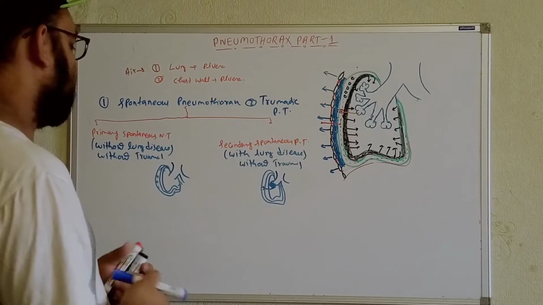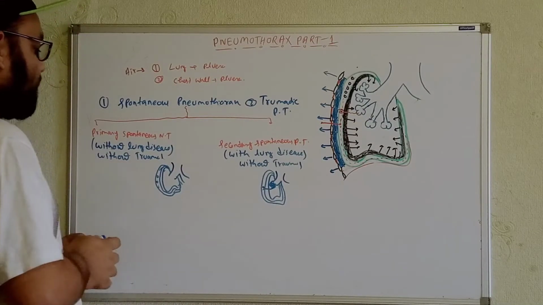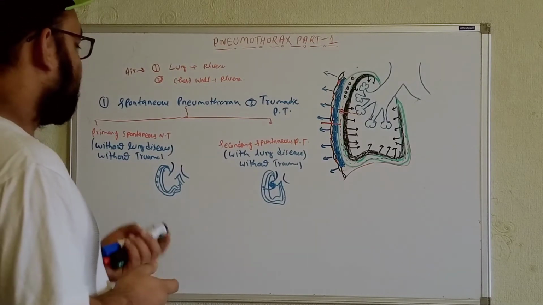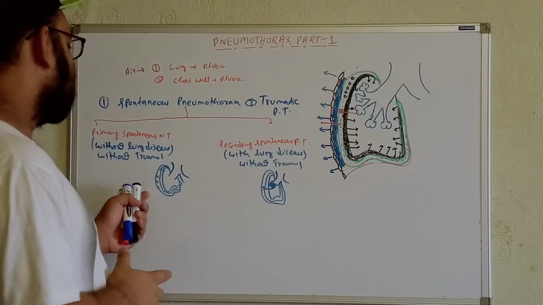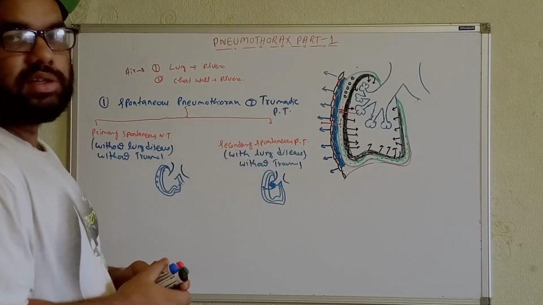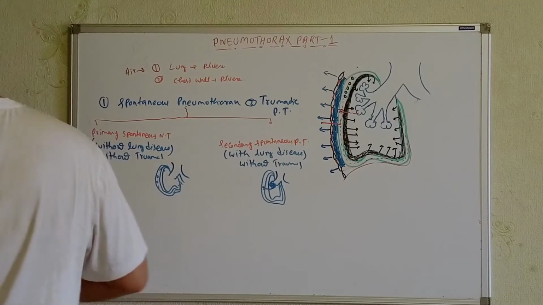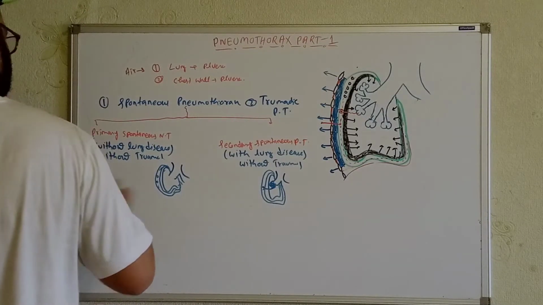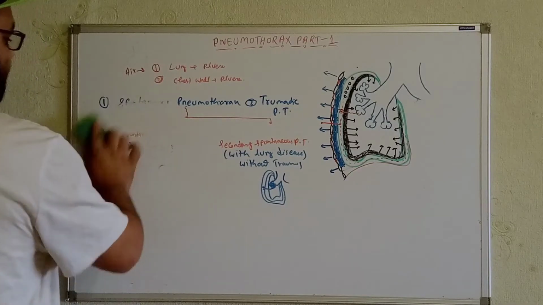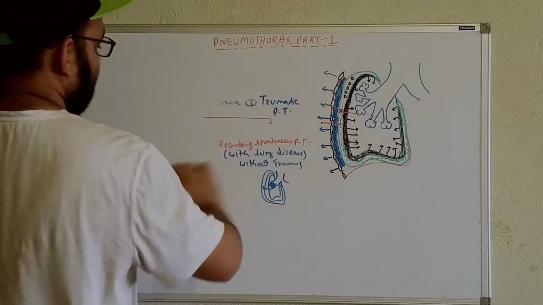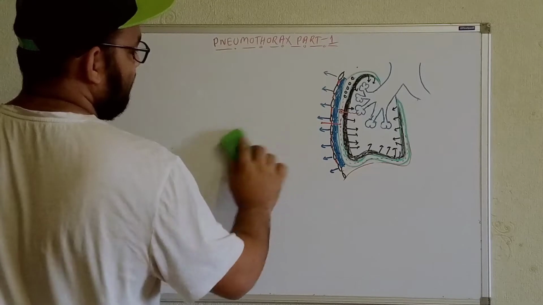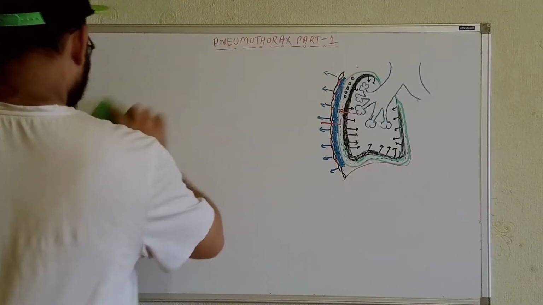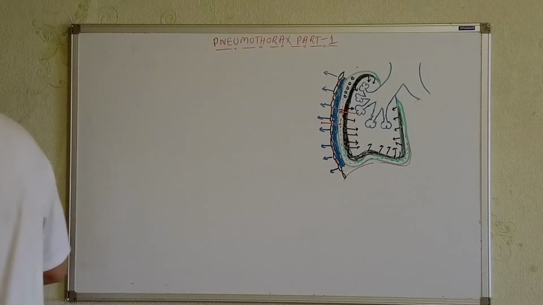Okay. Now the primary spontaneous pneumothorax, where can we see it and what are the causes for these things? Let's talk about these things first, then I will go to the secondary spontaneous pneumothorax. Okay, so let's talk about primary spontaneous pneumothorax first. So I'm just erasing this part. Then I will talk first about the primary spontaneous pneumothorax, then I will talk about secondary spontaneous pneumothorax.